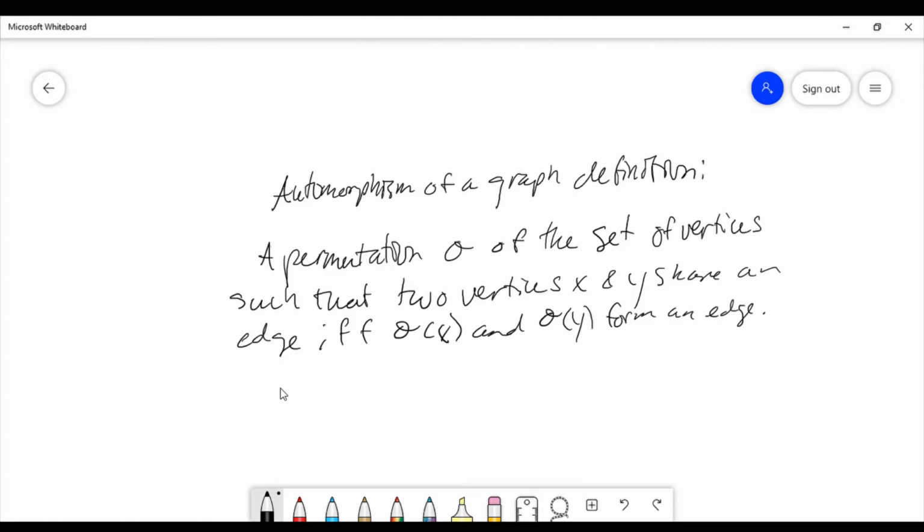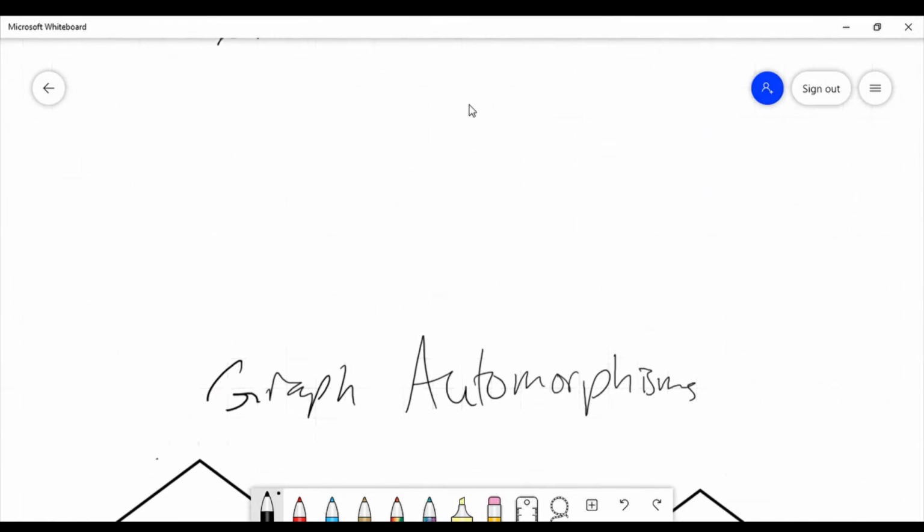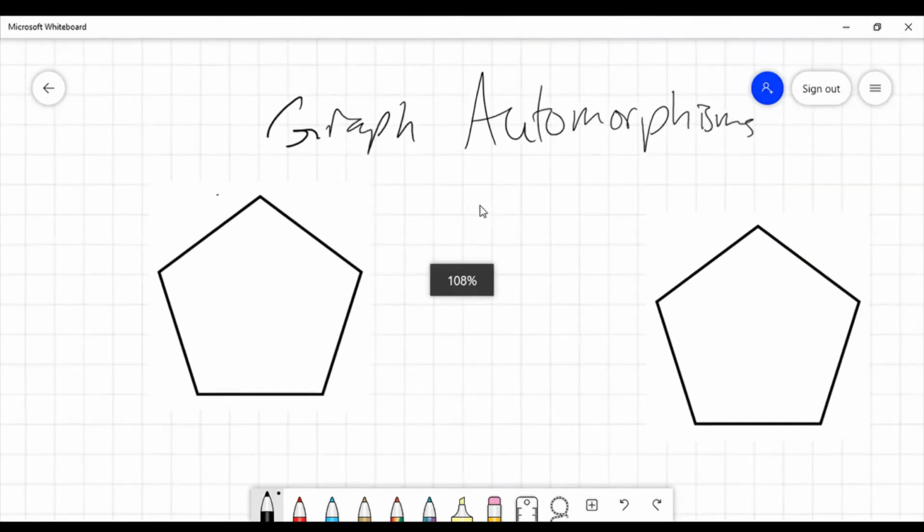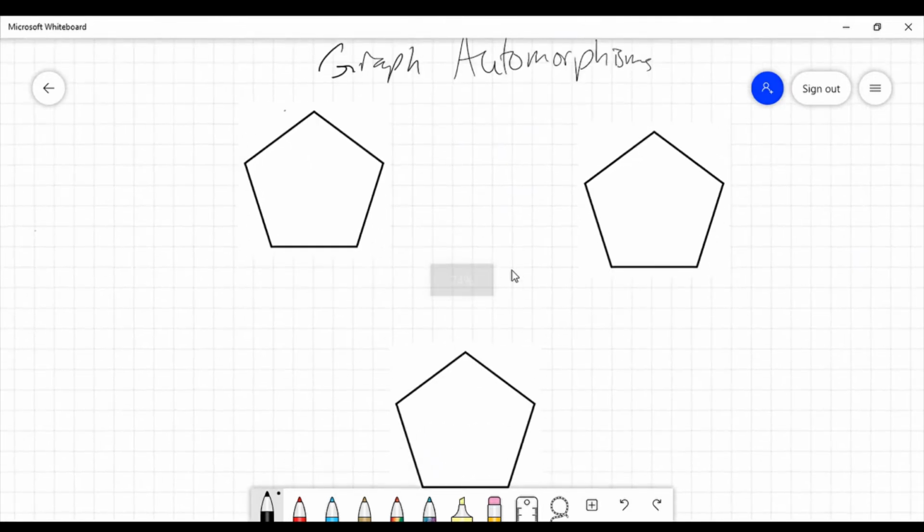What does it mean? So the way that I like to think about it is that you have a vertex, you have another vertex, and they have edges, and you're saying, okay, if I move my vertices around, if I move them to a different position on my graph, do I still have the same number of edges? So if a vertex has one edge connecting to it, when you finish with your permutation, it still should have one edge. If it has two edges, then it should be going to two edges. So we're going to look at what that might look like with some pentagons.